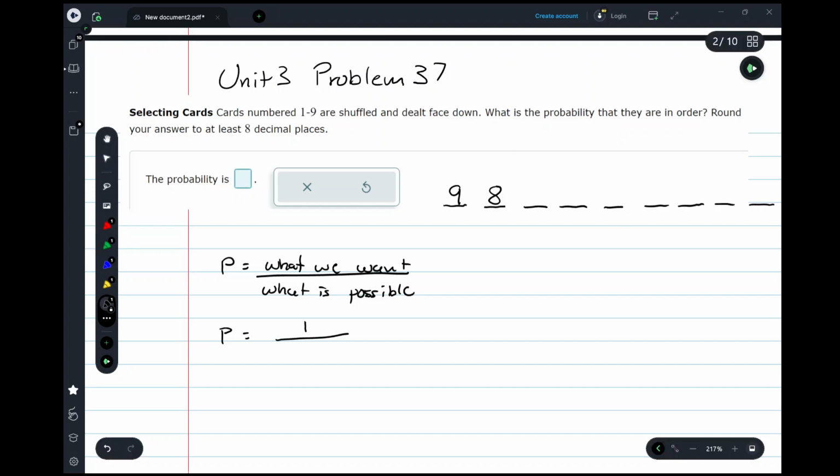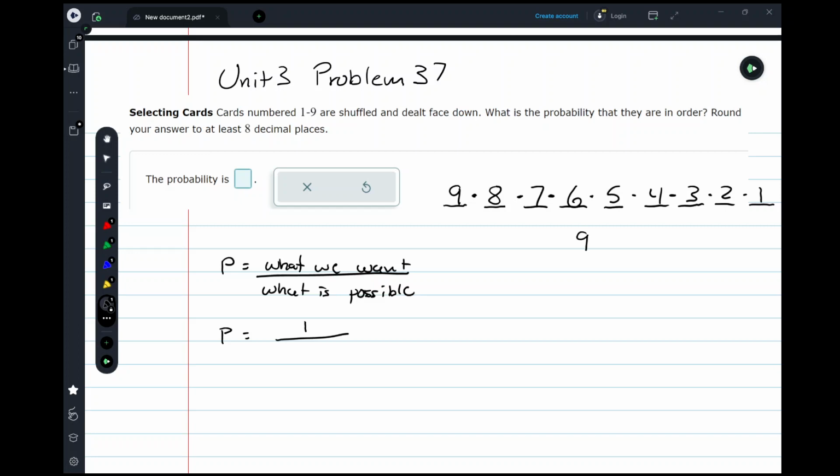After I put those 2 cards down, I now only have 7 cards left. And then 6, 5, 4, 3, 2, and for this last one, I only have 1 card left to put in that spot. So how do I figure out how many different ways there are to arrange those 9 cards? It's simply multiplying all of these values together. Another way to write this is simply 9 factorial. So how many different ways are there to arrange 9 cards? 9 factorial.